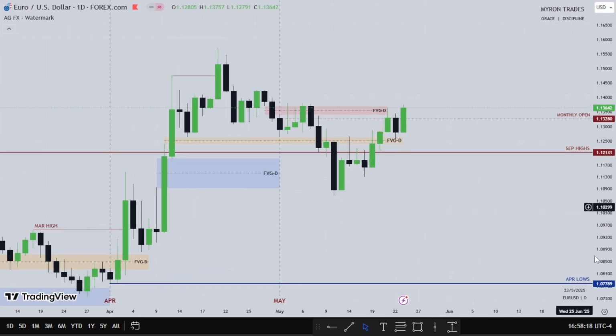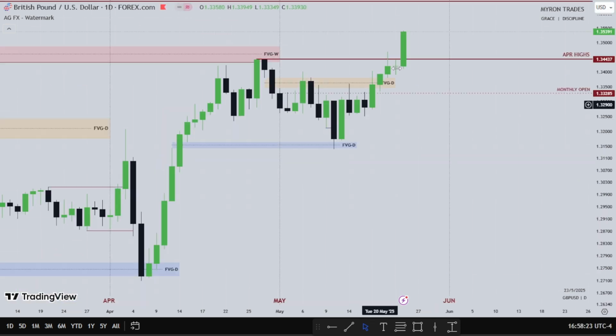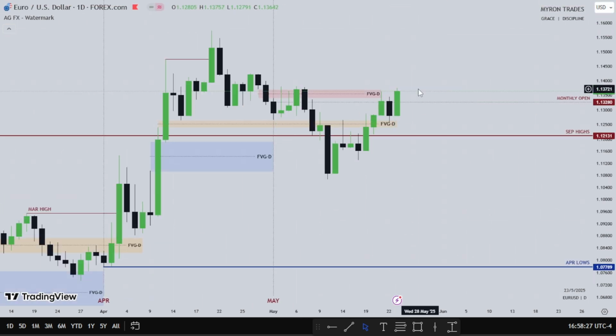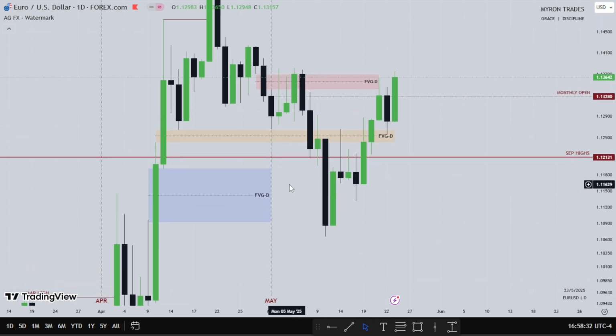As you can see, this is the euro, but you can see how expansive the pound is compared to euro, right? So which currency would you say is stronger for the 3rd week of the month? Pound, right? Pound expanded more than euro.